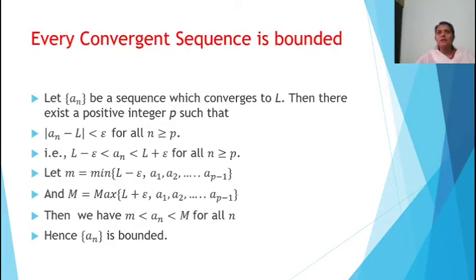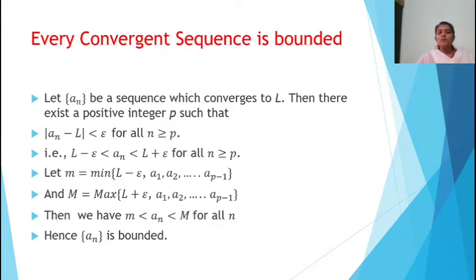So we take a convergent sequence. Let a_n be a sequence which converges to L. There will be a limit, that is L, and by the definition of limit, there exists a positive integer p such that modulus of a_n minus L is less than epsilon for all n greater than or equal to p. Removing the modulus, that is L minus epsilon less than a_n less than L plus epsilon for all n greater than or equal to p.